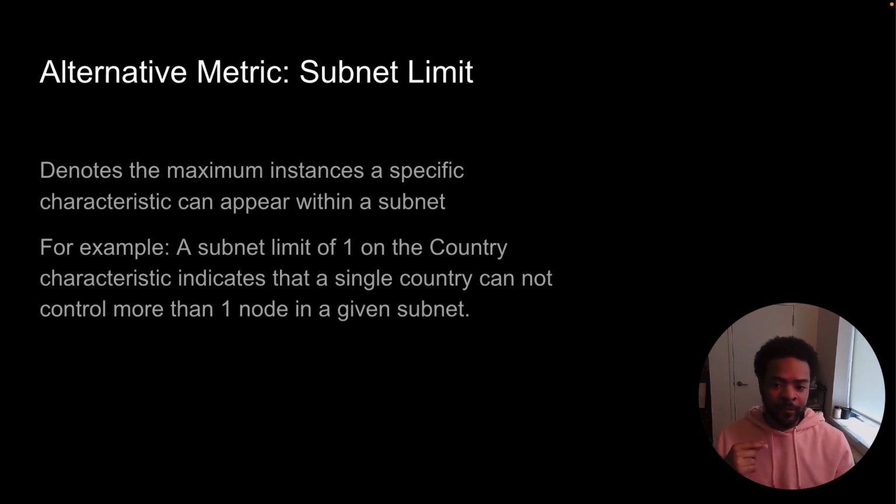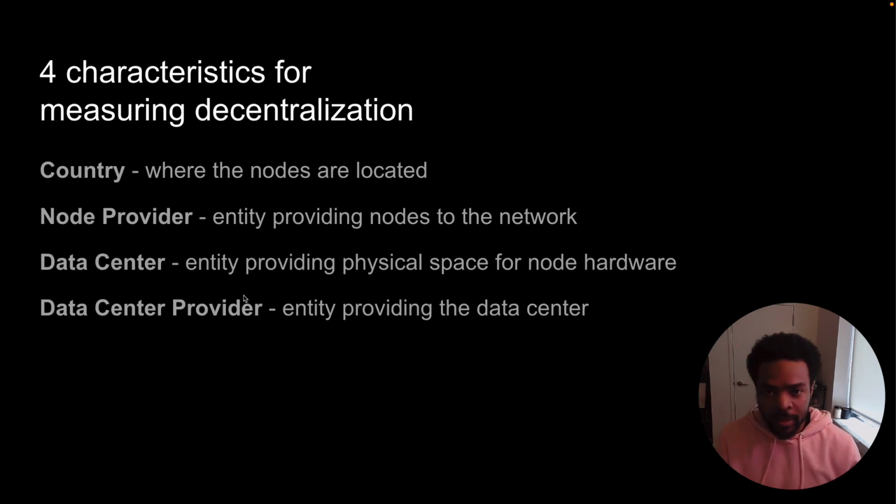And then next we have another metric called the subnet limit. So this number is correlated to the Nakamoto coefficient, but is much simpler to think about and reason about. So this one denotes the maximum instances a specific characteristic can appear within a subnet. We'll talk about what characteristics are in a bit. So for example, a subnet limit of 1 on the country characteristic indicates that a single country cannot control more than one node in a given subnet, right?